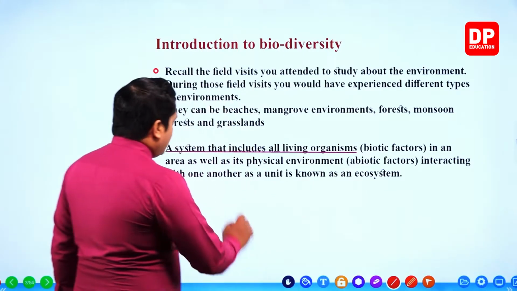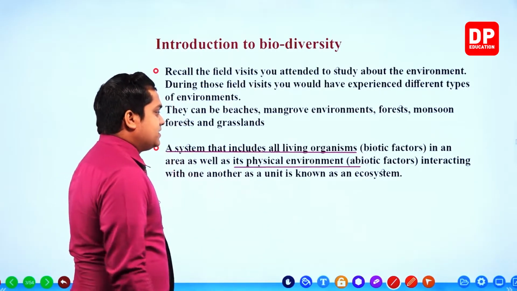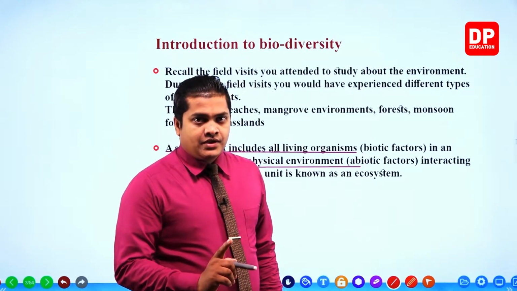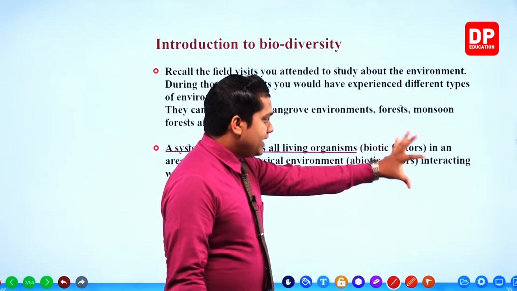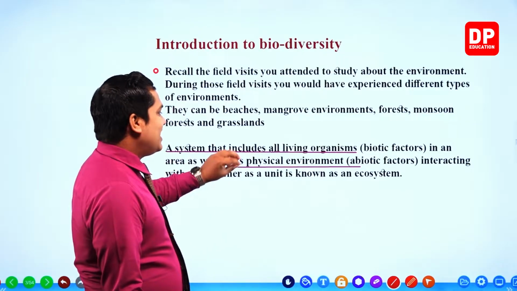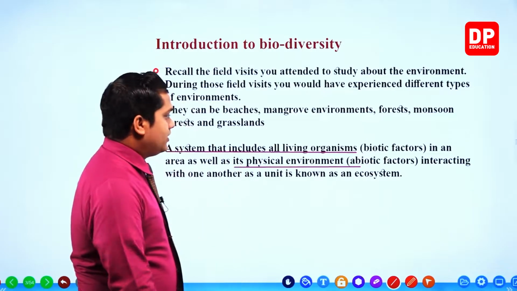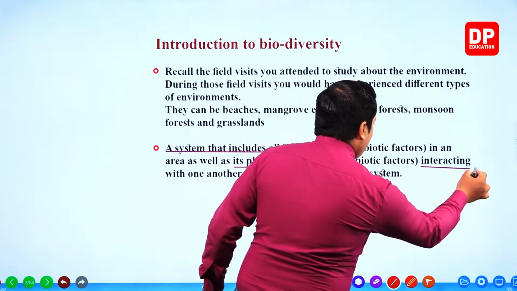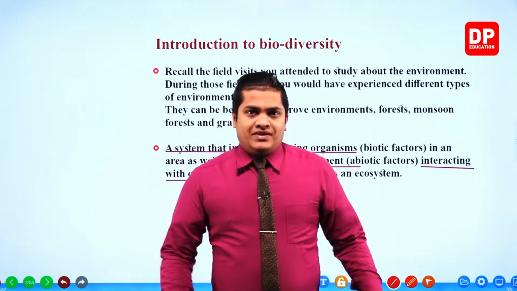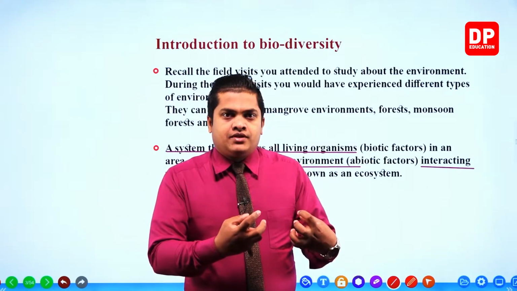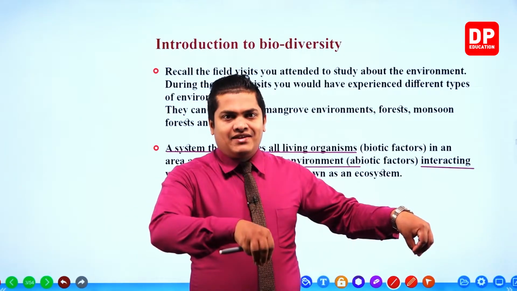So physical environment and living organisms, both should be there. So a system that includes living organisms in an area as well as physical environment, interacting with one another. What do you mean by this interaction, my dear children? Interaction means certain relationships that can be observed within these factors, like living and living relationship.